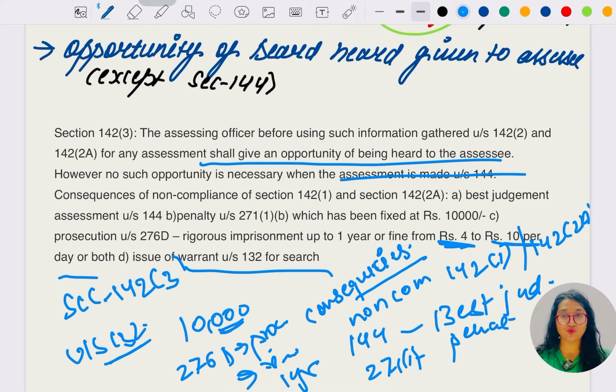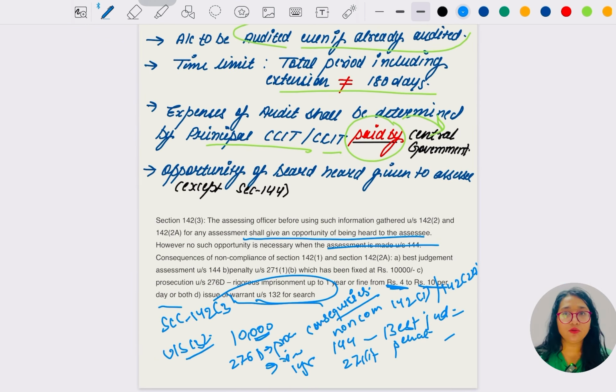Okay, please excuse my handwriting. These are the consequences which are going to happen for the non-compliance of this section. First of all, best judgment. Remember, okay? Penalty under section 271 subsection 1 is going to be imposed, of how much? 10,000 rupees. Prosecution under section 276D and imprisonment of 1 year. And what else? A warrant under section 132 for the search is going to be issued. Okay, hope this was clear.